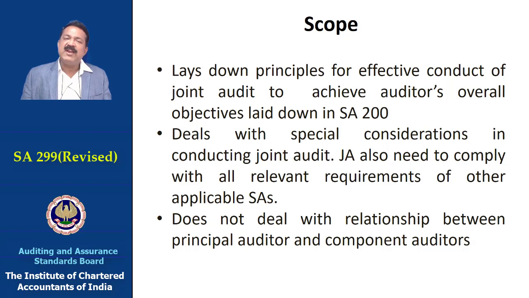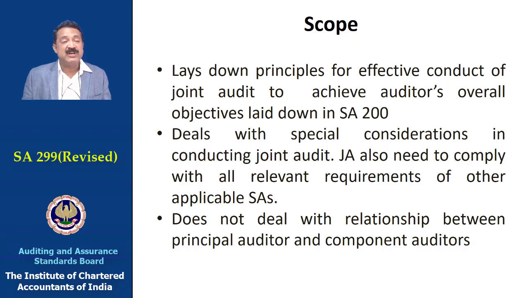So every auditor would be governed by respective auditing standards for the given areas of audit in the joint audit. However, SA 299 would only lay down the principles of effective conduct.